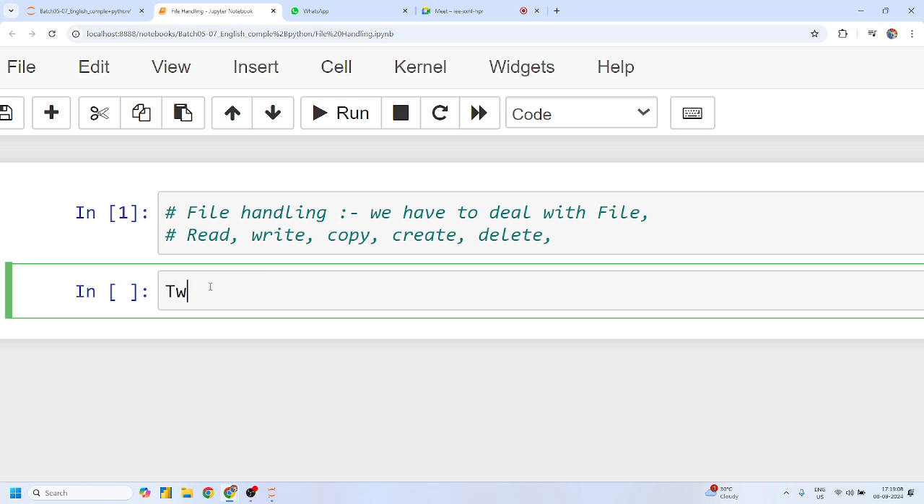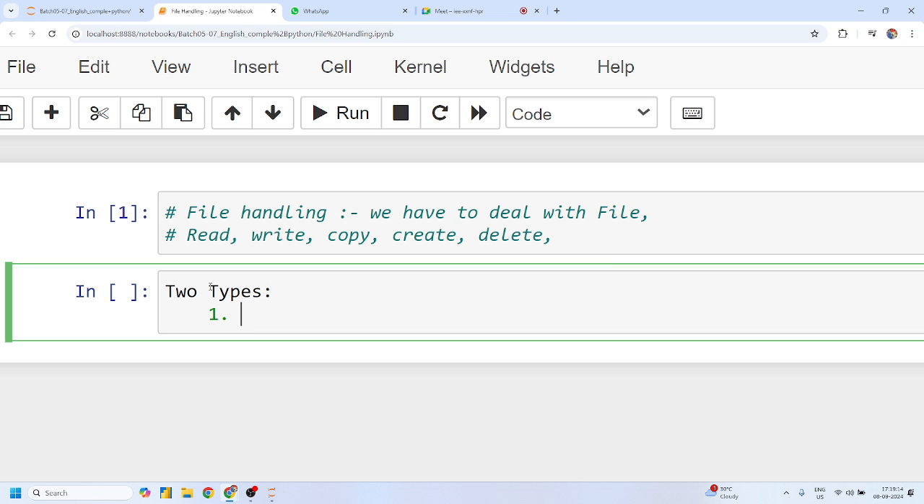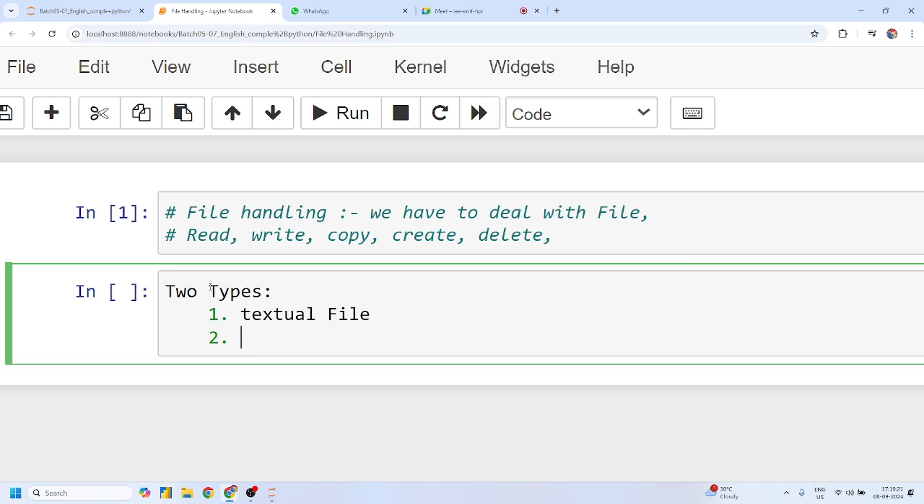So we have two types of files. Any ideas, Shivani? The first file is a text file, which is called a textual file, and the second file is a binary file. Guys, I'll explain what a textual file is and what a binary file is.